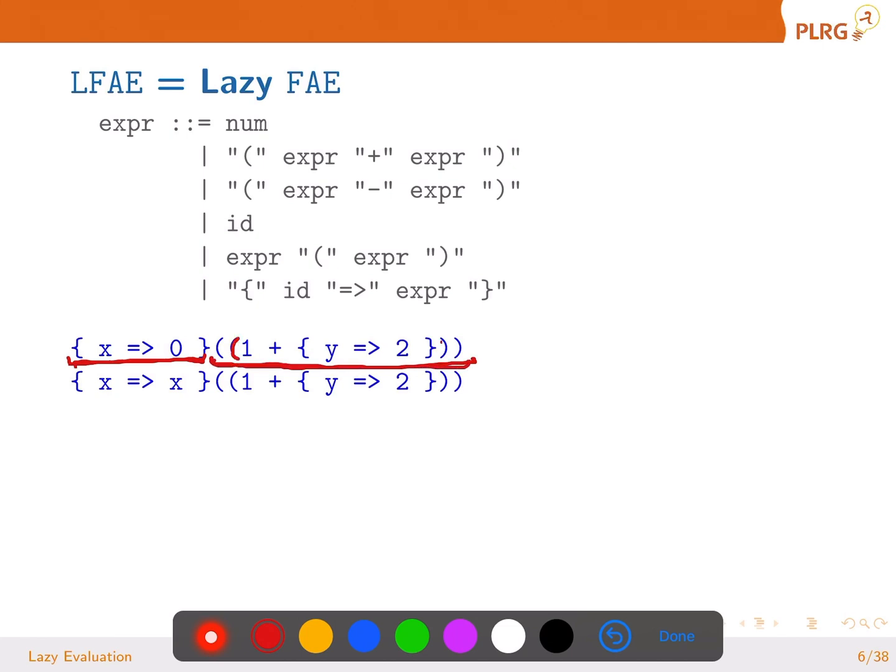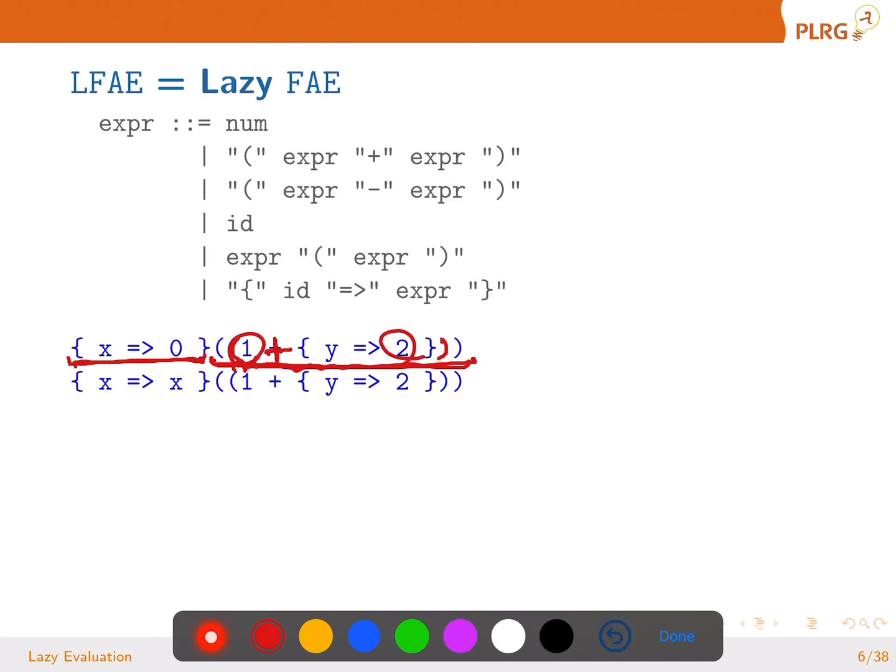It's an addition of a number and a function expression, a closure V. NumV and closureV, when you add them, what do you get in FAE? What do you get? Yeah, an error. It's not 3. The frequently made mistake is 1 plus 2 is 3.